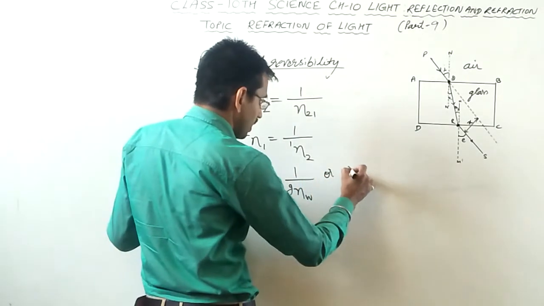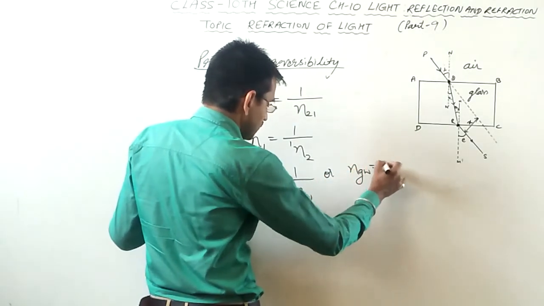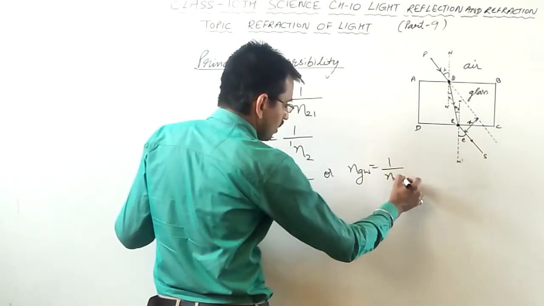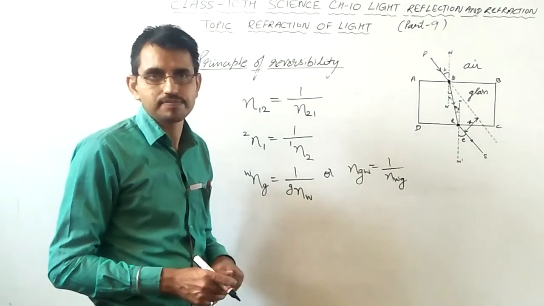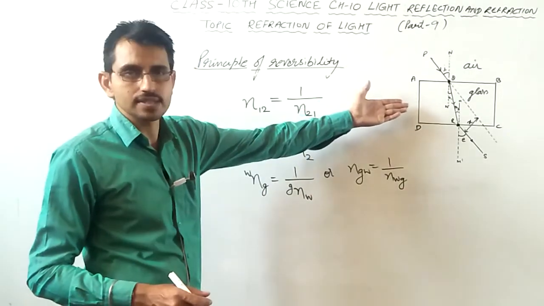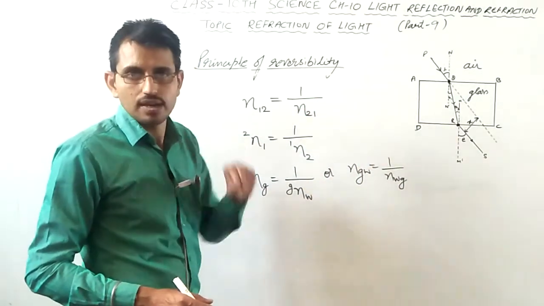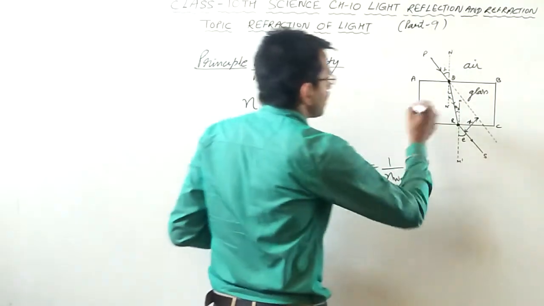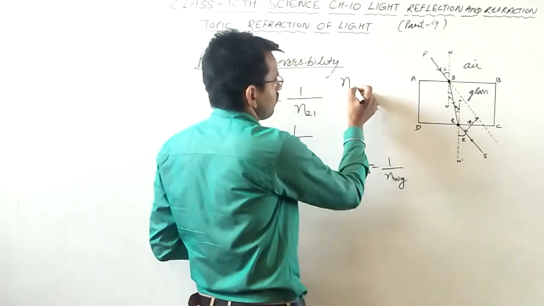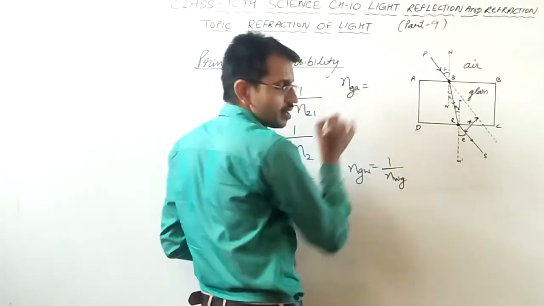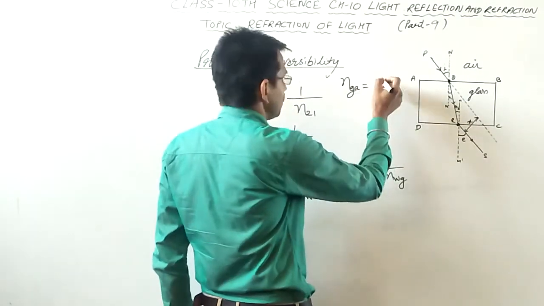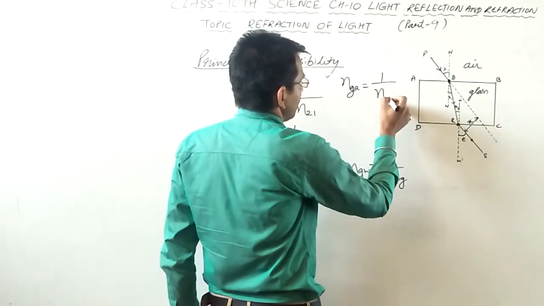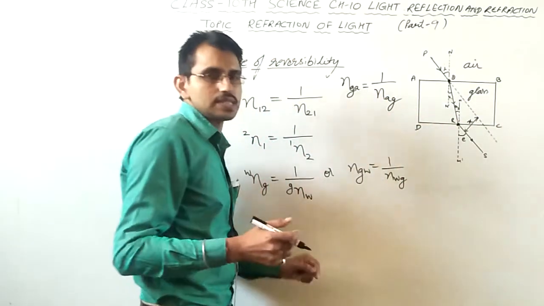Or it can also be written as nGW is equal to 1 upon nWG. This is what we call the principle of reversibility. Here for this glass slab, we can simply make the formula like the refractive index of glass with respect to air is equal to 1 upon nAG in a similar way.